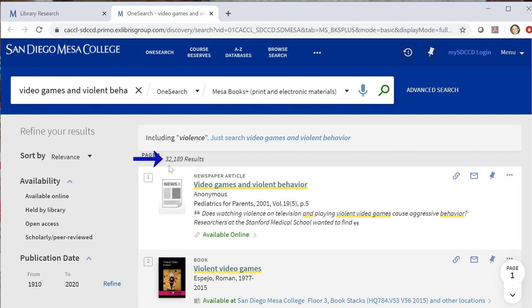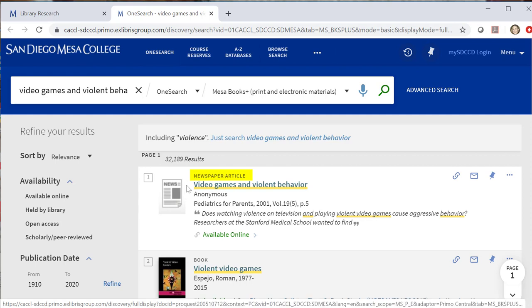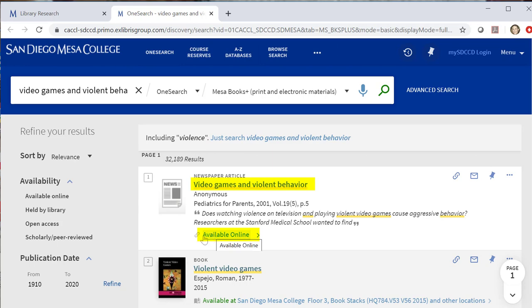You'll see that I got 32,189 results. Let's take a look at the first one so you can see the difference between this and what you might be familiar with from what we had before. The first item that I have is a newspaper article. I click on the title, or I can click down here where it says available online. Either way is fine. It's going to take me to the same place.